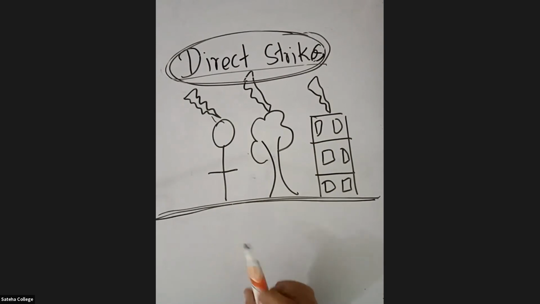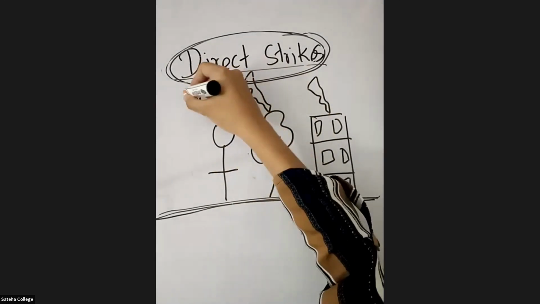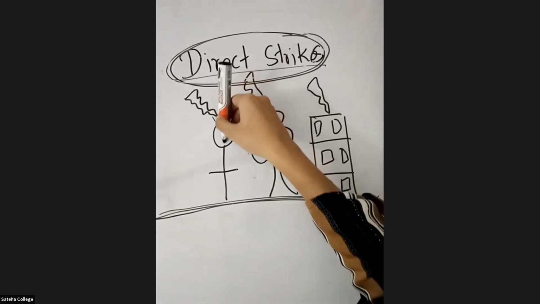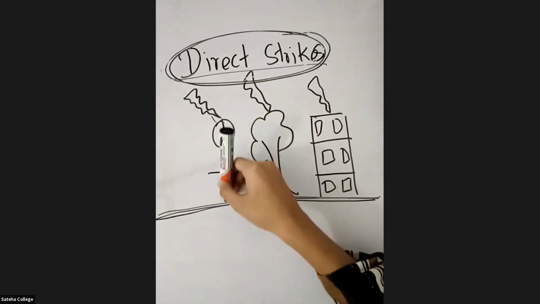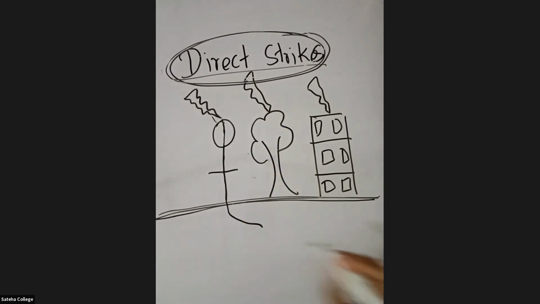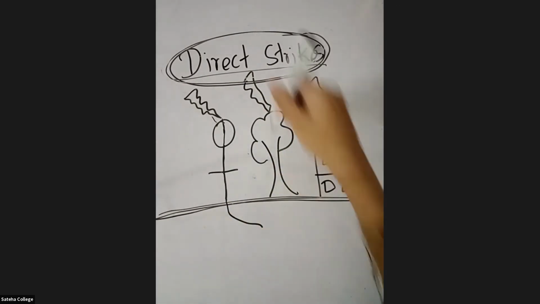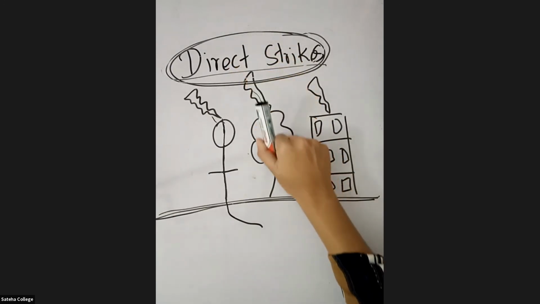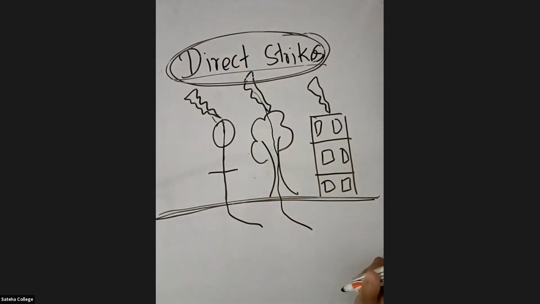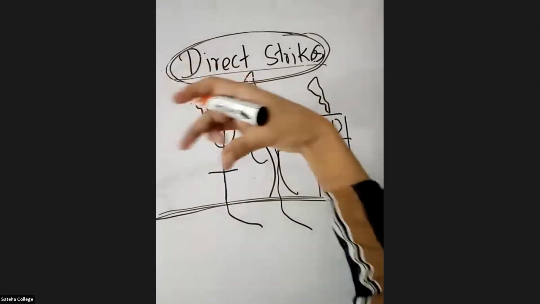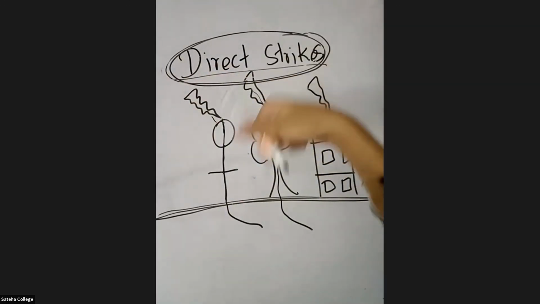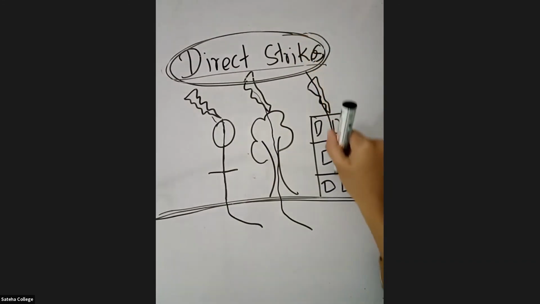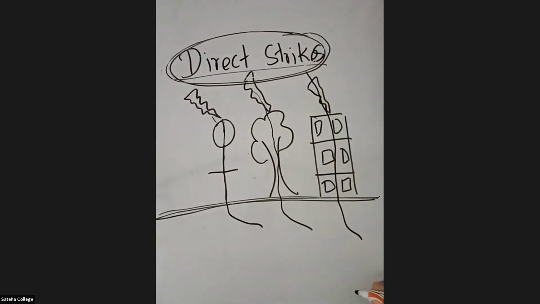No. So what happens here is, now he will be struck like this, and this lightning will travel inside his body like this, and then it will get earth. That you call it as earth. If it is struck on the tree, the lightning will travel inside the tree like this, and it will get earth. Earth means it's going inside the earth, right? Inside the land. When it strikes a building, it will go inside the building and it will get earth.